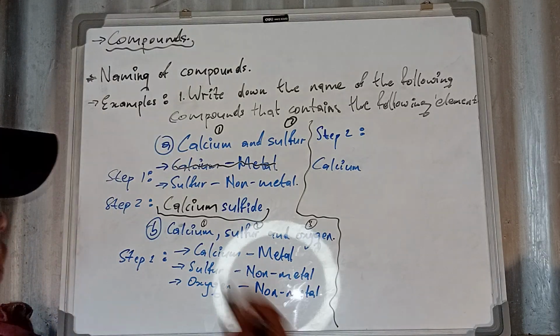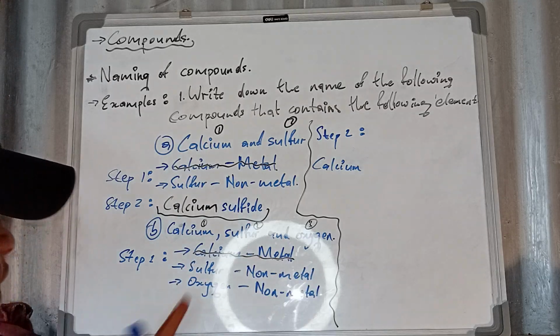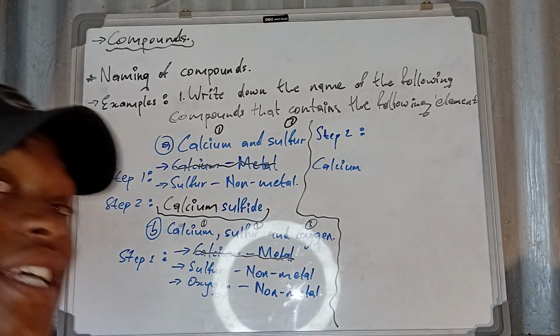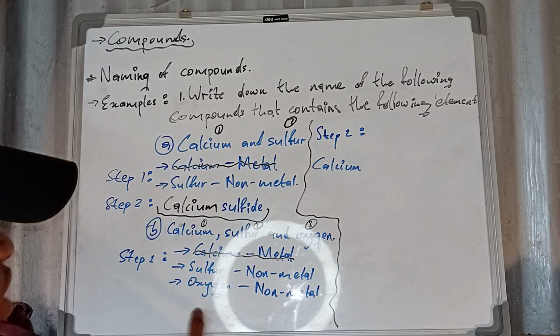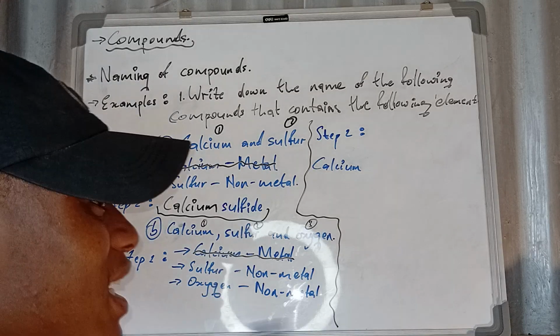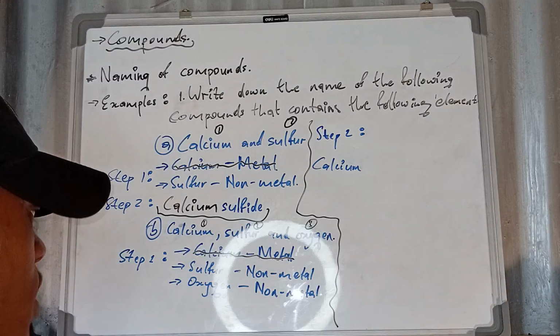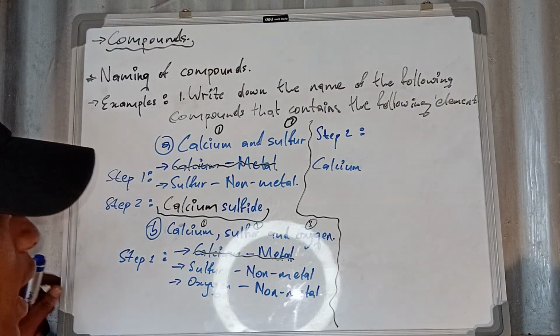Okay, remember now, we are done with calcium. We are left with sulfur and oxygen. Then they said to what? Okay, this one already has oxygen. And they said you must write the second one, that is not oxygen. Already we have oxygen. So we need to write what? Sulfur.